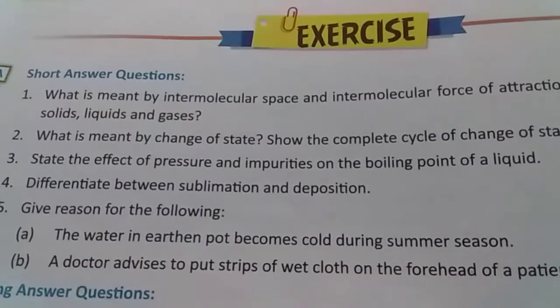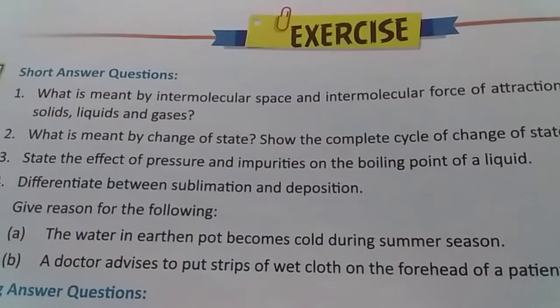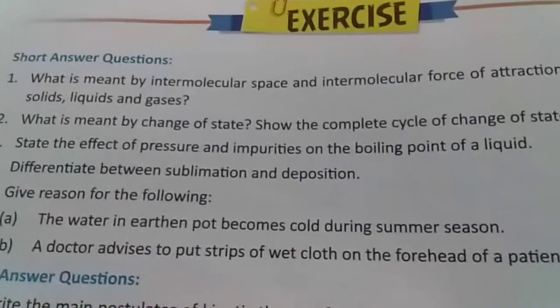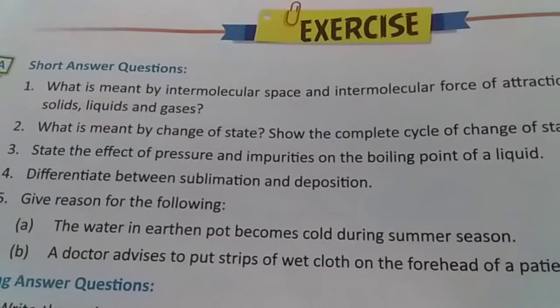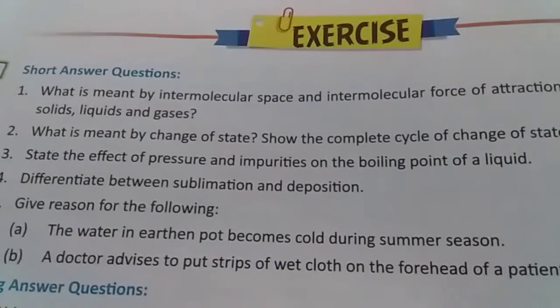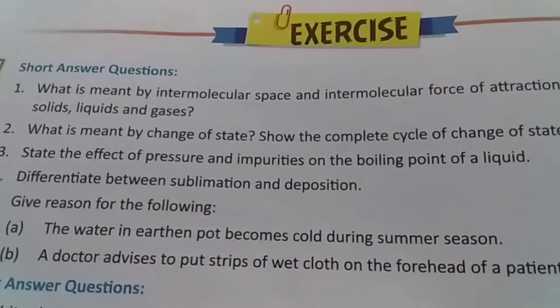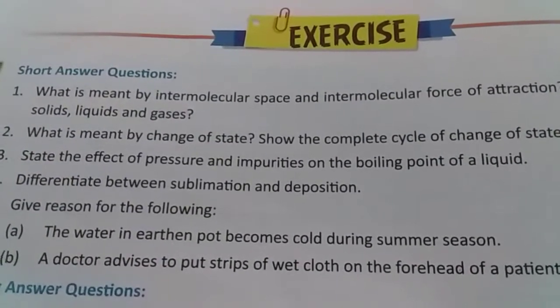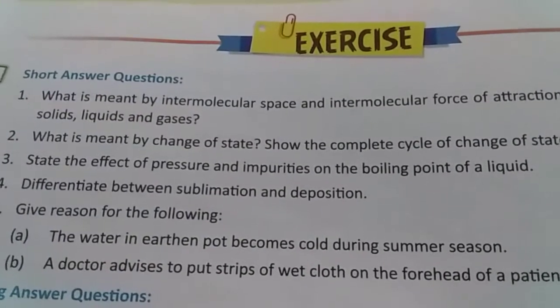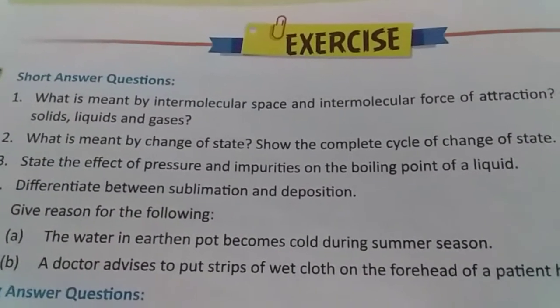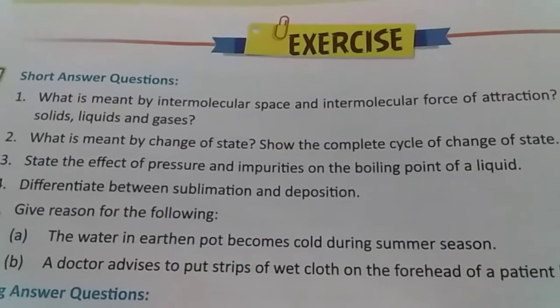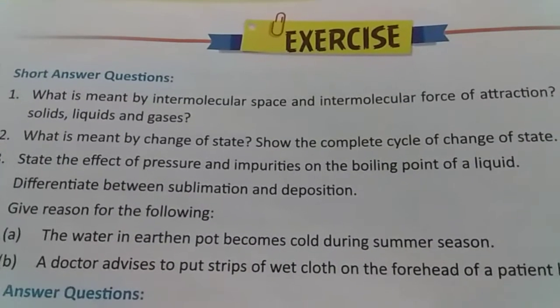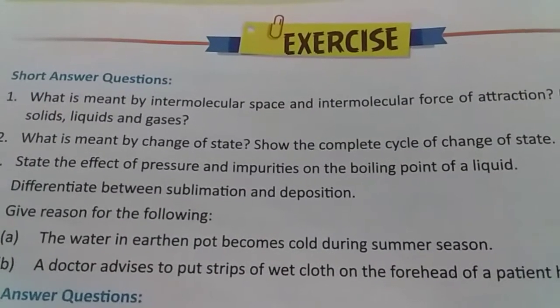Now state the effect of pressure and impurities on the boiling point of a liquid. So we have discussed already that when pressure increases, the boiling point also increases, and when the pressure decreases, the boiling point also decreases. For this we can take some examples, like the example of a pressure cooker. When we cook food in a pressure cooker, it is very easy and faster to cook the food.